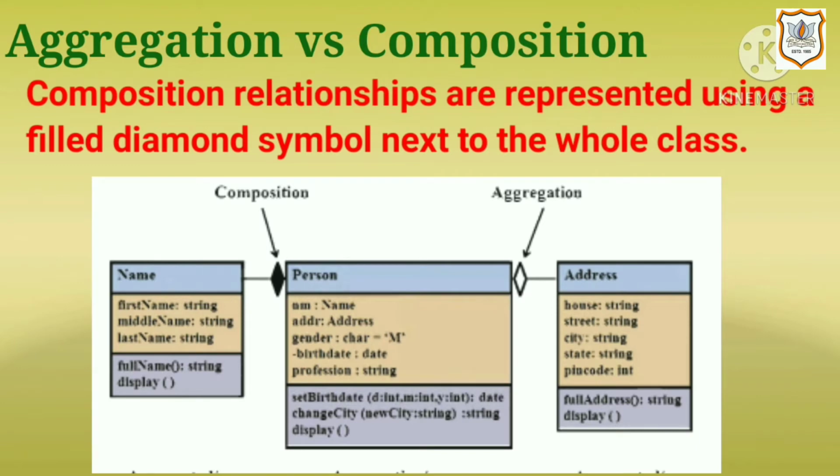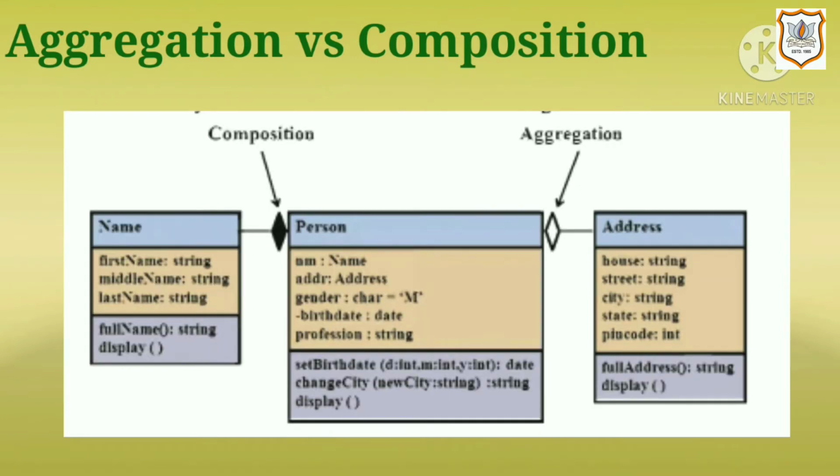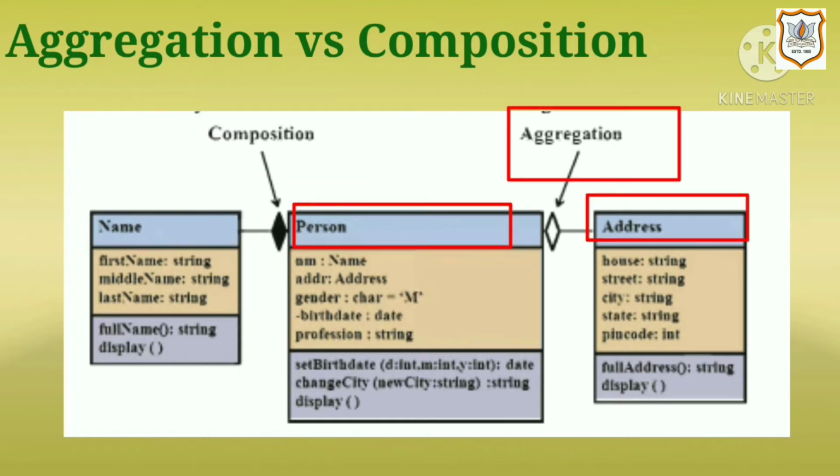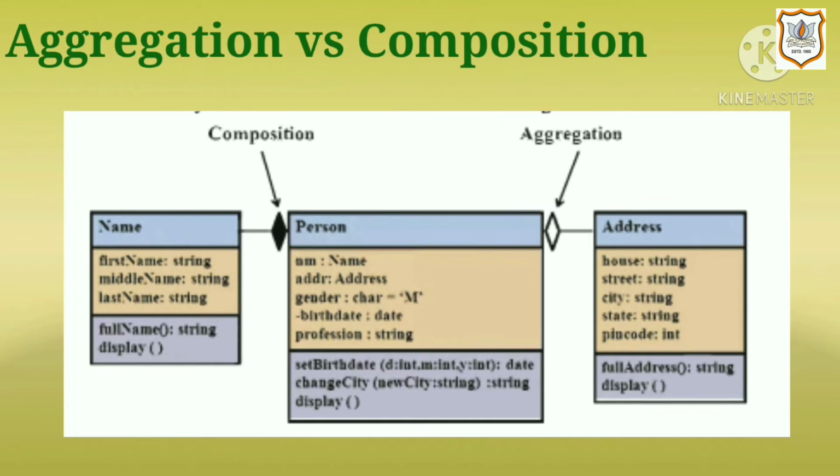Composition relationships are represented using a filled diamond symbol next to the whole class. In this example, the relationship between class person and class name is composition relationship, whereas the relationship between class person and class address is aggregation relationship. Address may be shared by more than one person. So when a person is deleted, the corresponding name object is deleted, but address cannot be deleted.